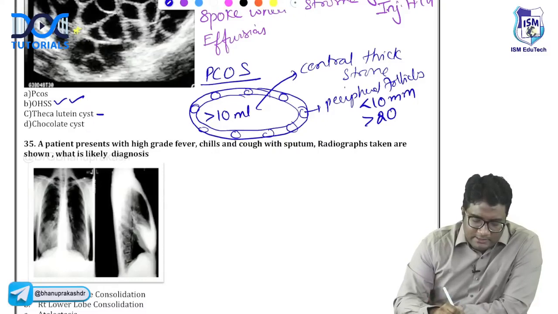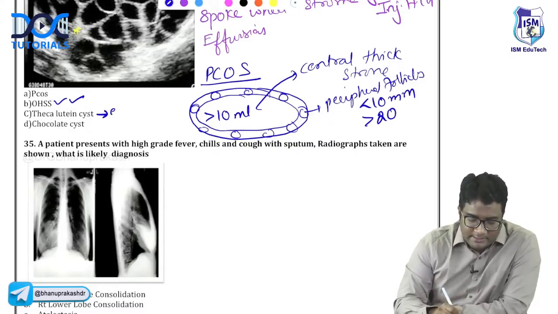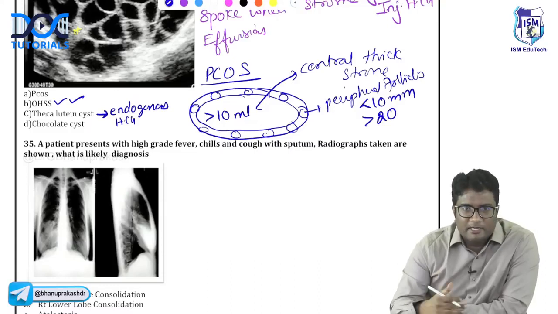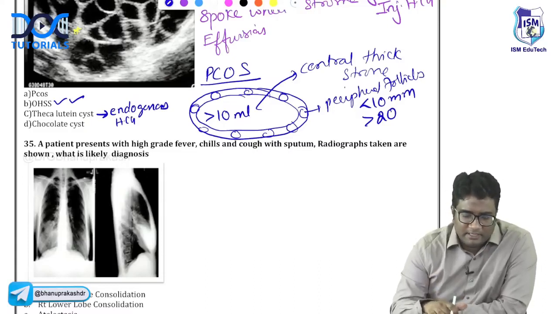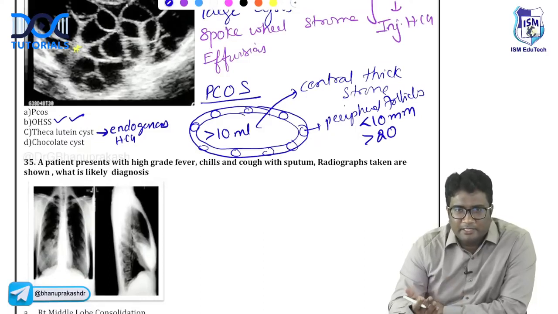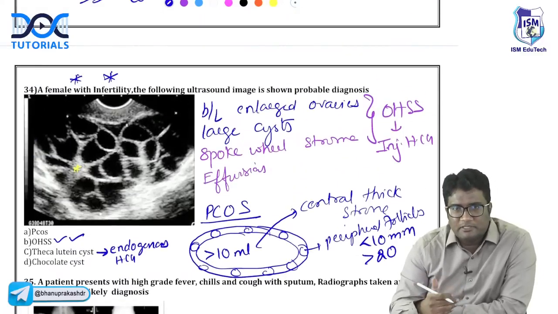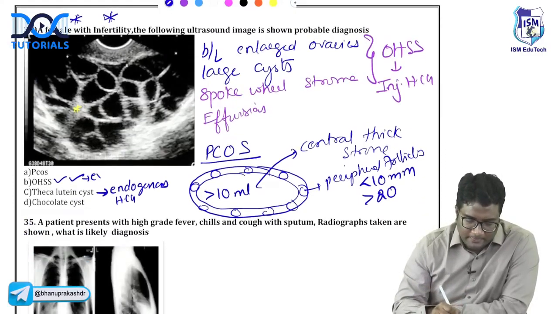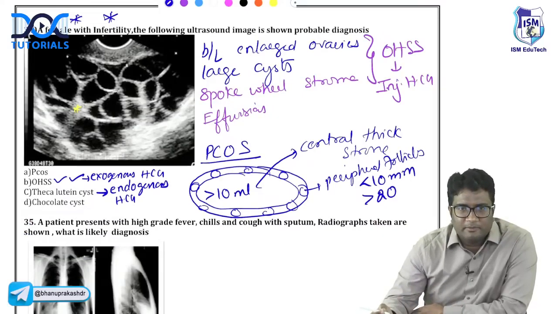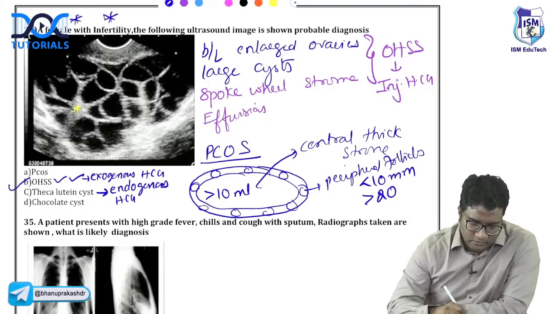When do you call it theca lutein cyst? When you have endogenous HCG increased, like in multiple gestation. If the same image is given and they say this is a female with molar pregnancy or multiple gestations, when endogenous HCG is elevated, then the answer should be theca lutein cyst. But here this is a female with infertility. She must be receiving HCG injections, exogenous HCG. When you have exogenous HCG, that is OHSS. If you have endogenous HCG, the answer would be theca lutein cyst. So here the answer is OHSS.